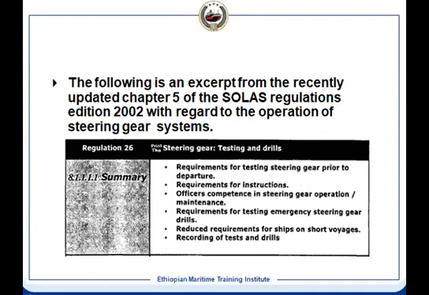Requirement for instruction. What is that? The instruction should be posted on the steering gear as well as on the bridge. Changeover procedure, emergency procedure, all operating procedures have to be posted. Only competent officers will operate the steering gear and carry out operation and maintenance. Then requirement for testing, emergency steering drill, once in 3 months, it has to be done.